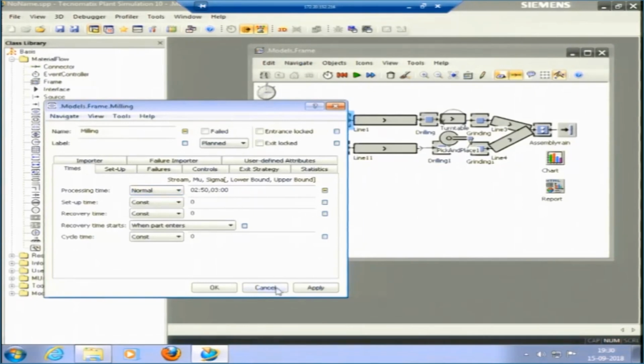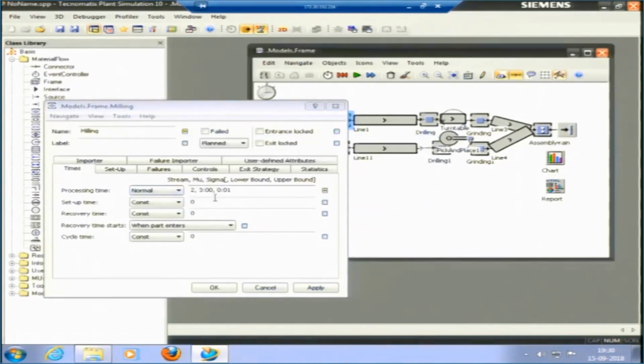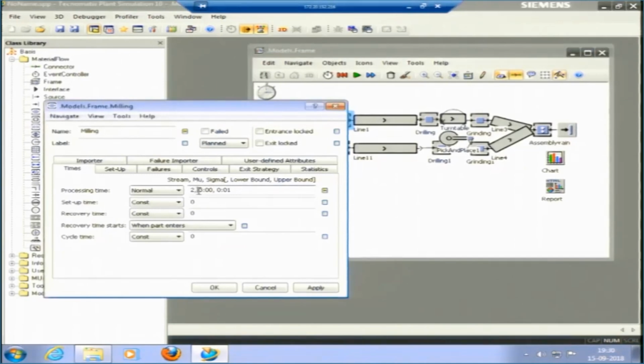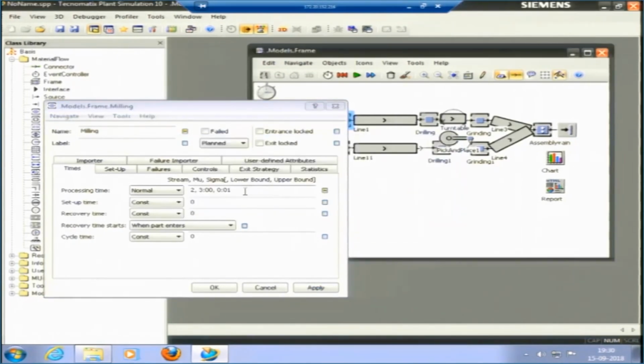So, if I change this time, you can see, if I do not put it in a proper way, this is stream mu sigma. I am showing the value of stream, it has just picked. I was showing the value 250 and 3. The value of mean was smaller than sigma. So, that is why it is showing the negative value, it is not accepting. It would not accept any other format than is required.